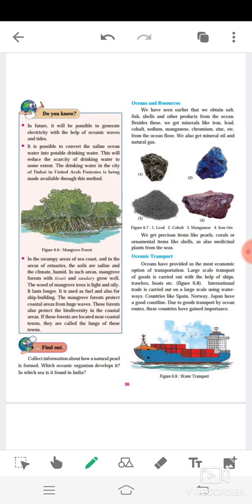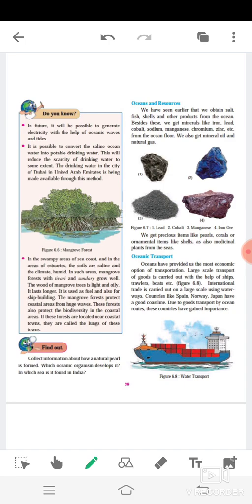Oceans and resources. We have seen earlier that we obtain salt, fish, shells and other products from the ocean. Besides this, we get minerals like iron, lead, cobalt, sodium, manganese, chromium, zinc, etc. from the ocean floor. We also get mineral oil and natural oil. All these items we get from the ocean.